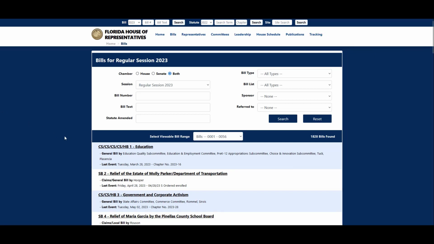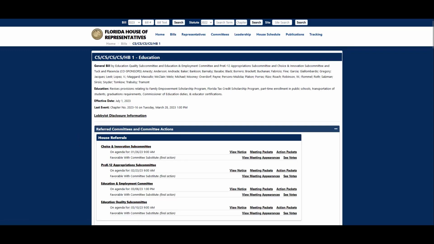And before we leave this website, I do want you to see what a bill looks like on the Florida House website. Once you're on the site for a bill, you're going to find this little overview right away. That kind of gives you an overview of what happened. You're going to find the effective date if it became a law. You're also going to find the last event. So in this case, it was given a public law number, but maybe you're going to find it passed the House or it passed the Senate or whatever happened to it would be in this information right here, this last event.